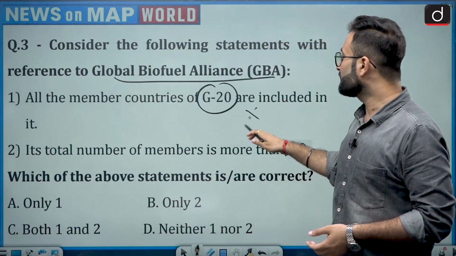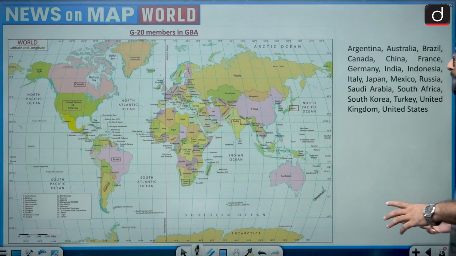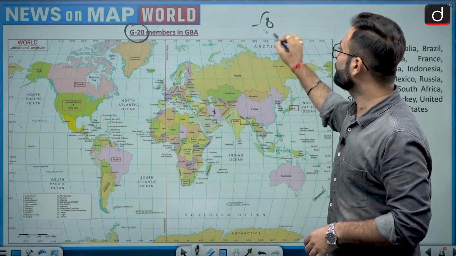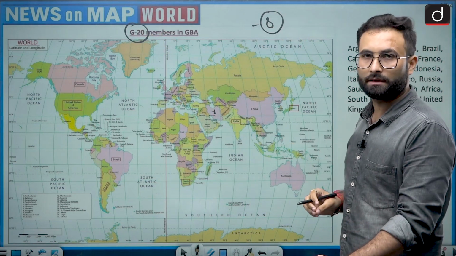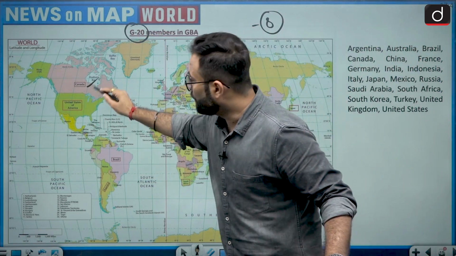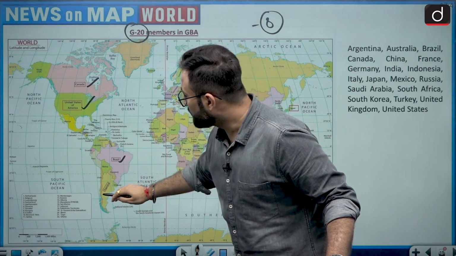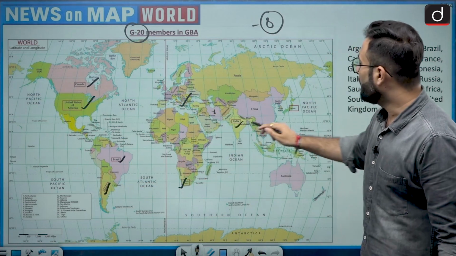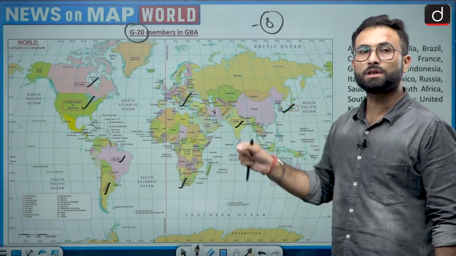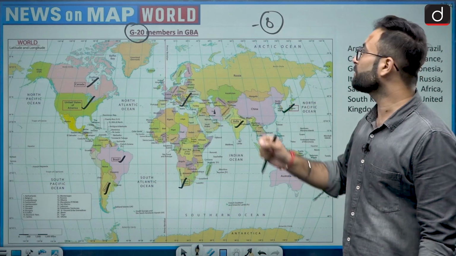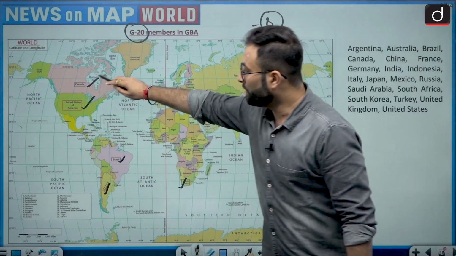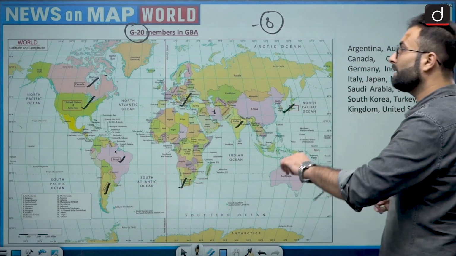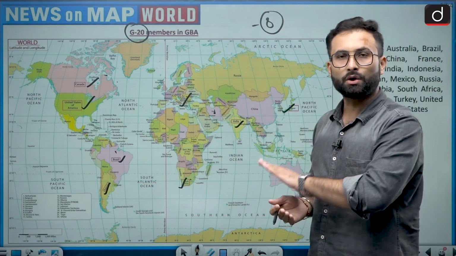There are certain members. If you look at the G20 members in GBA, there are only 8 of the G20 members which are actually in the alliance. They are Canada, United States of America, Brazil, Argentina, Italy, South Africa, India, and Japan. These are the countries which are G20 members and also members of the GBA. 1, 2, 3, 4, 5, 6, 7, and 8. The other G20 members are not part of GBA.